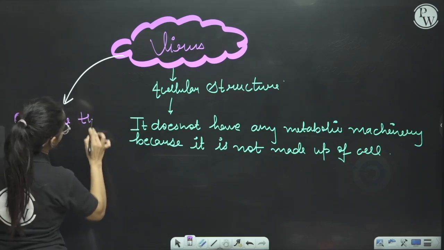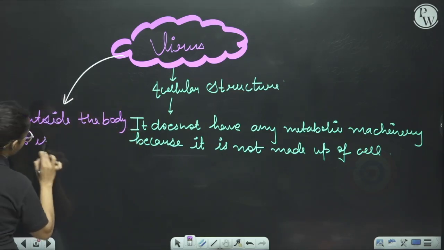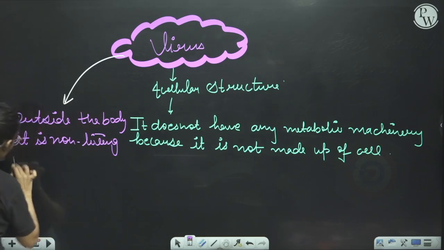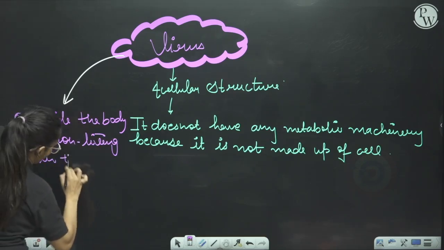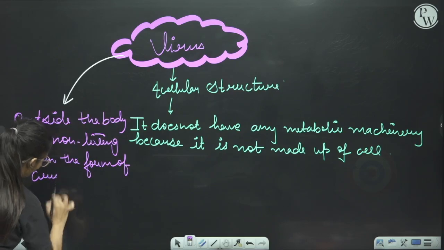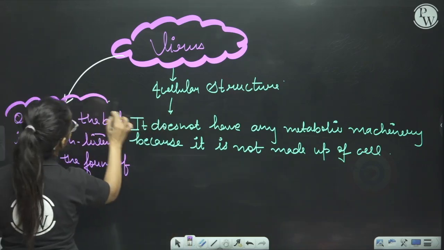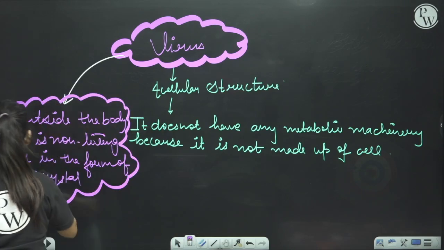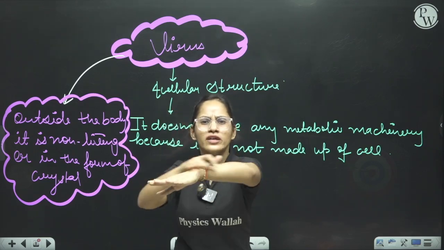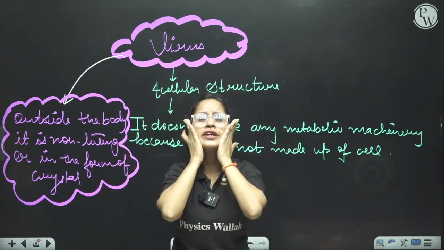outside the body, it is non-living, or you can say it is in the form of a crystal. It's just like a crystal when it is outside the body. Outside the body means on the surface of the body: on the hands, on the palms, on the head, on the face.